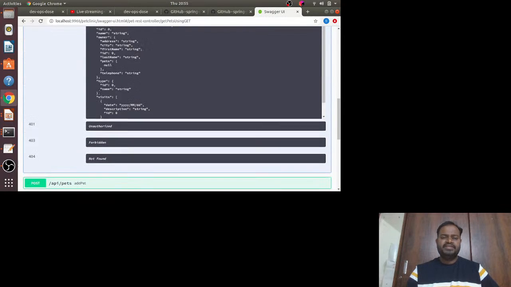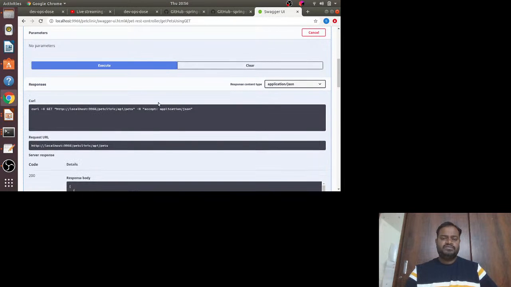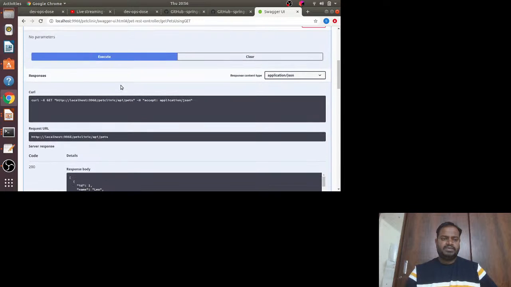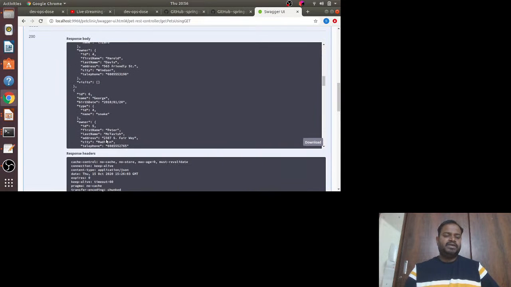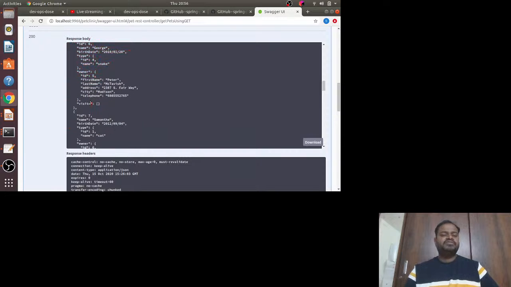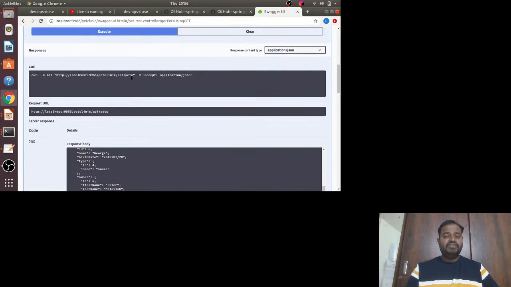pets. Basically it gets the information of pets, right? If I click on try it out and execute, this is coming with some response, and this is the in-memory data it is taking. You can see the ID, name and everything, and it also gives the owner's name and the details of the visits. Like this, all your APIs are there. When you hit the API, this is the actual REST API you are going to hit, localhost at port 9960.